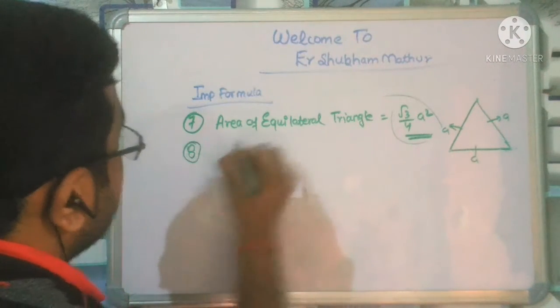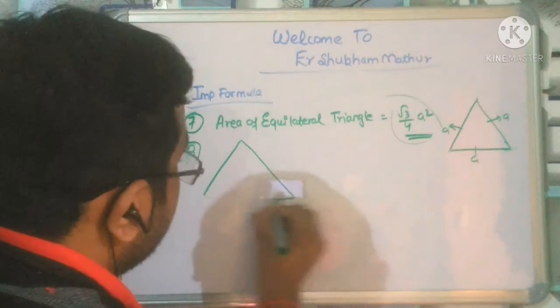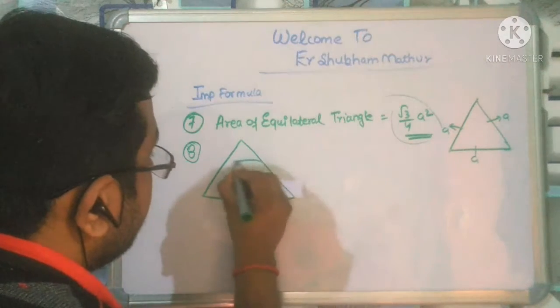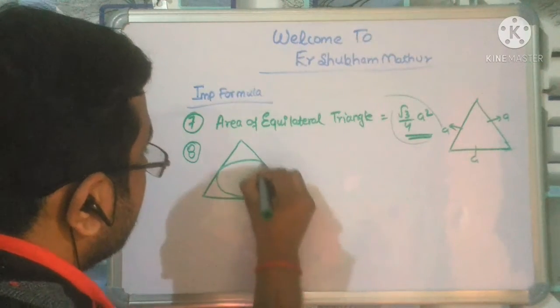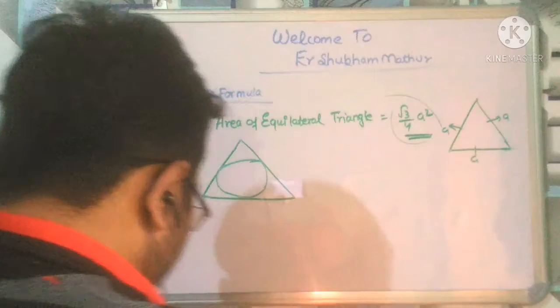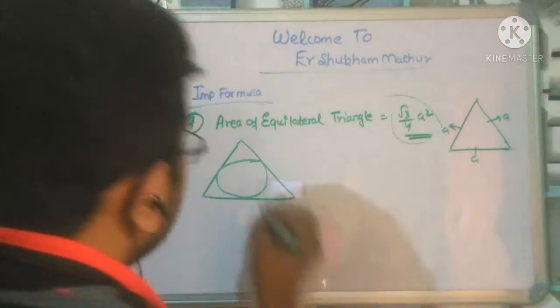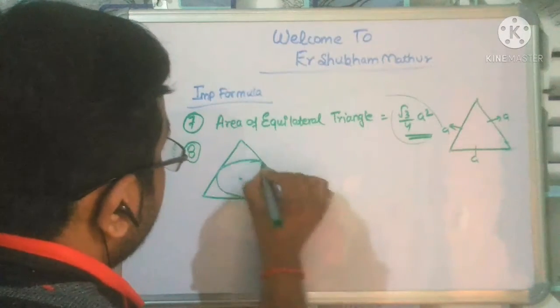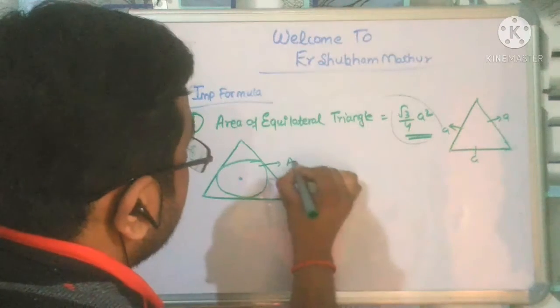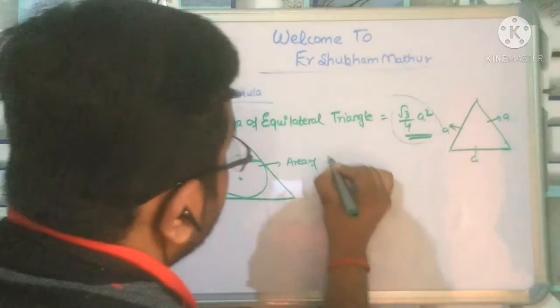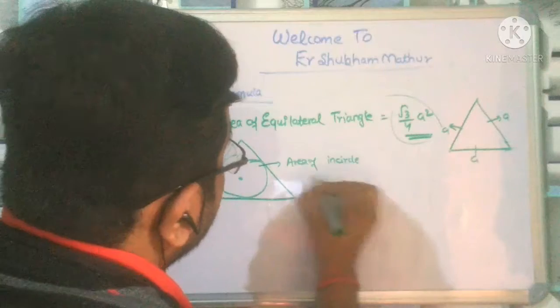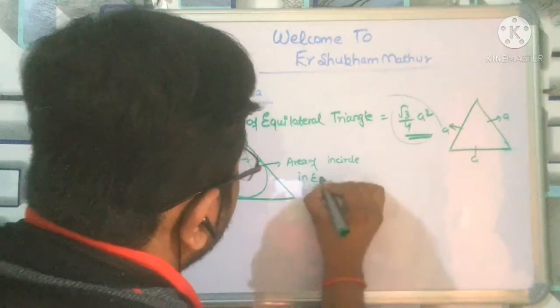Now the eighth one. Let us suppose this is a triangle and a circle is drawn around it, right? So what is the area of this circle? Area of the circle encircling an equilateral triangle.